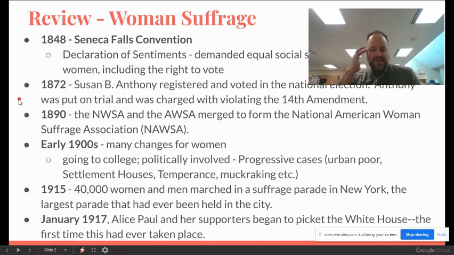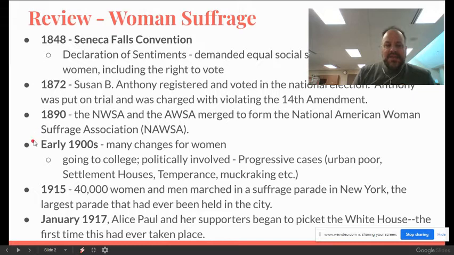So we have a timeline of people actively pursuing things. I think sometimes what happens is when you look at when did women get the right to vote, we go right to the period before this takes place, and we look at what those women are doing. But what we're trying to get here is that there's a long history of women pushing for voting rights in the United States. Fast forward to 1890, we have a couple of different organizations put together, the NWSA and the AWSA. They merged so that they could be one stronger group called the National American Women Suffrage Association.